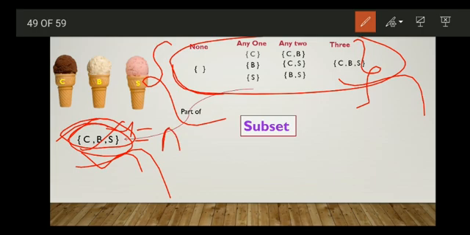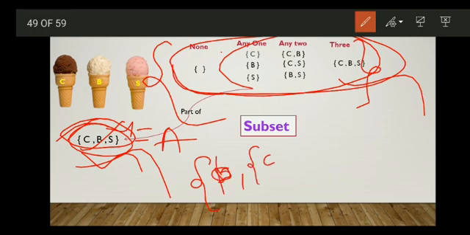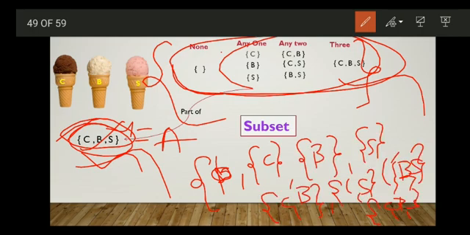If you take this set as A, and you write all these sets inside a set bracket, that is the empty set, I will represent using the symbol, then the other sets.